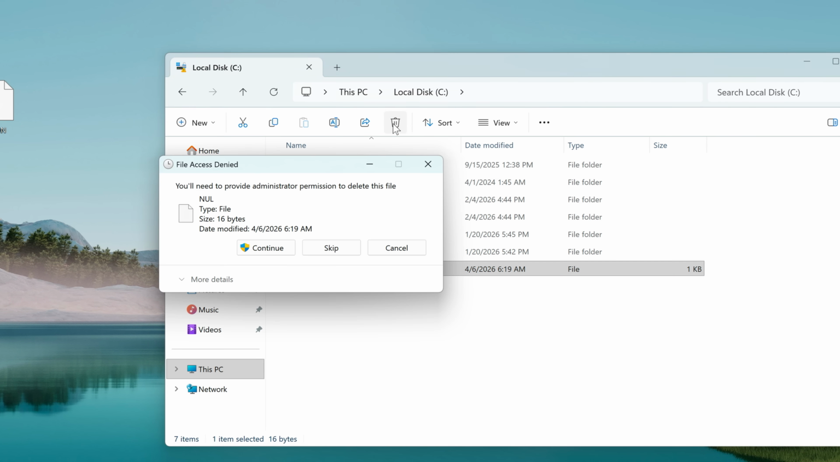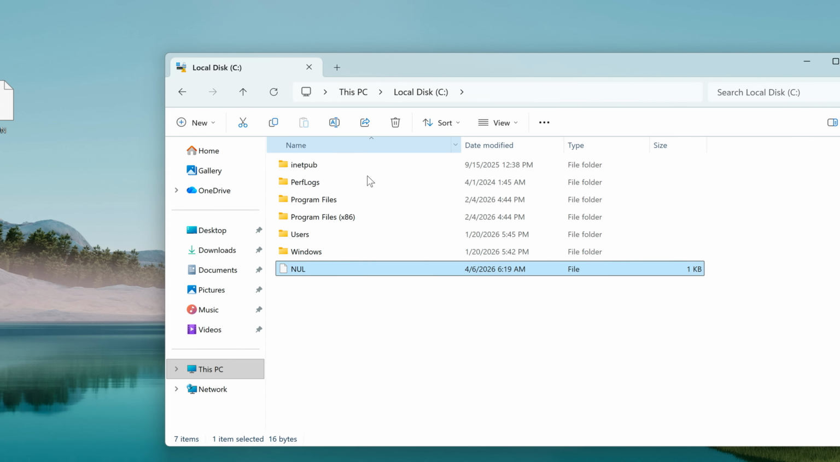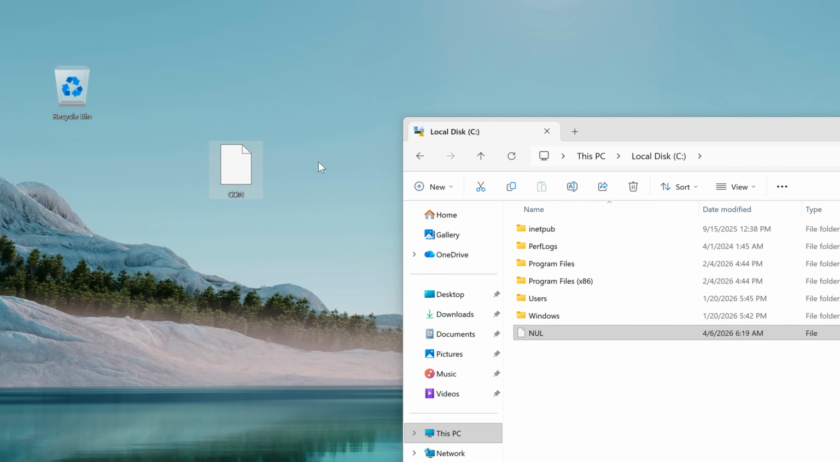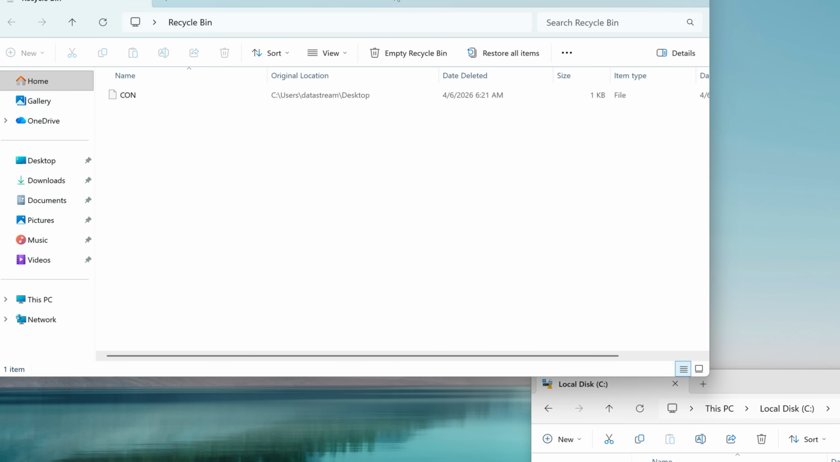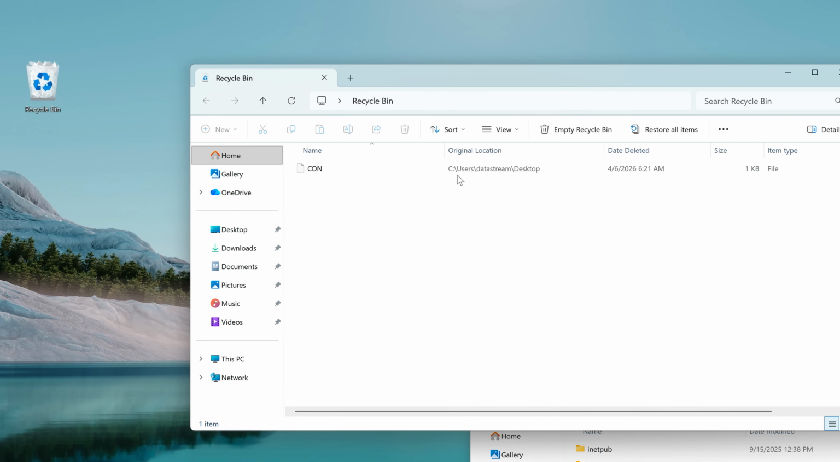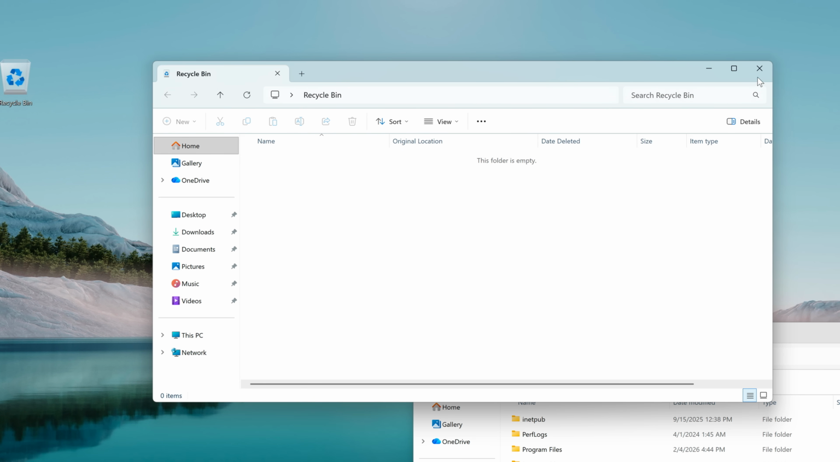Can I even delete it? Continue. Invalid MS-DOS function. No, we cannot even delete it. We cannot move this file, and we cannot delete this file. And what about this one? Delete. Okay, this one it seems like we can do stuff with it. And empty recycle bin, I can delete this one successfully.